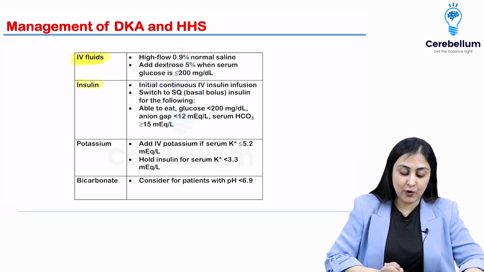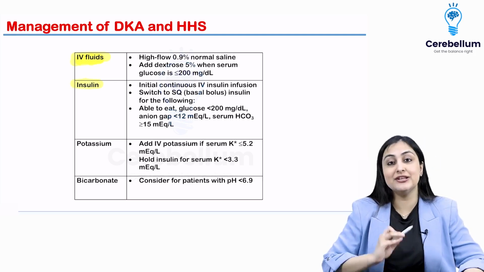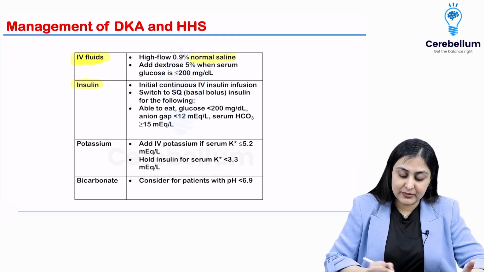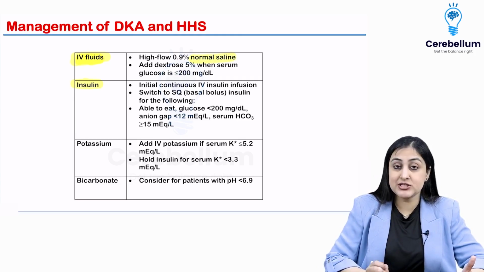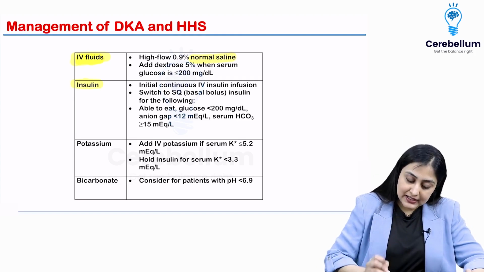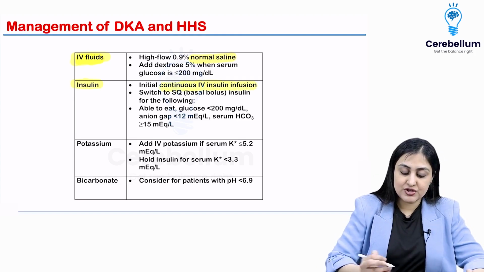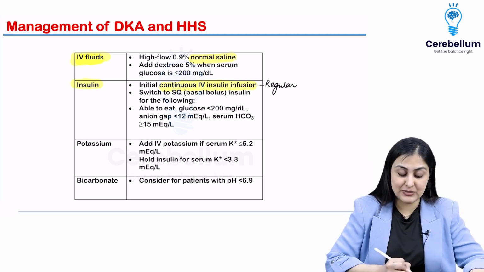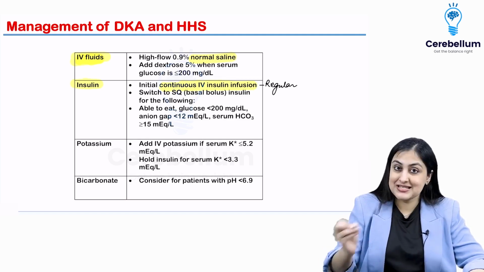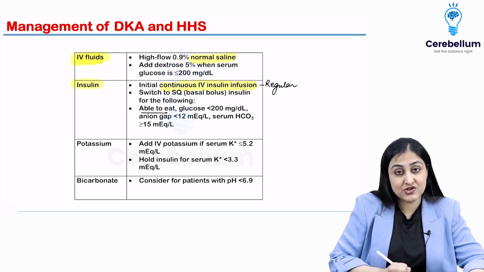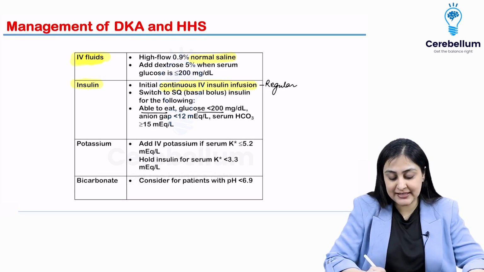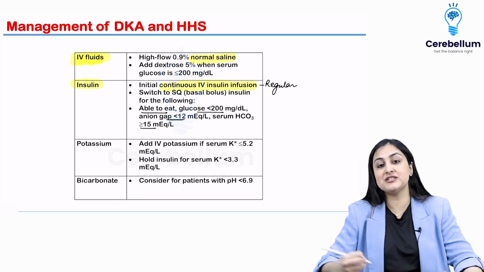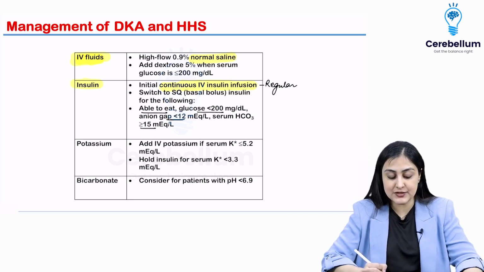Even in DKA, you want to give IV fluids plus insulin, never insulin alone. Okay, so for IV fluids the recommended one is normal saline, and you can start dextrose once the glucose is less than 200. Continuous IV insulin, so you know which insulin? Regular insulin, isn't it? That's the only one that can be given IV. That has to be started and not subcutaneous. You can start the subcutaneous insulin once the patient is able to eat, glucose is less than 200, anion gap is less than 12, or bicarb is more than 15. So these are the criteria to start subcutaneous insulin.